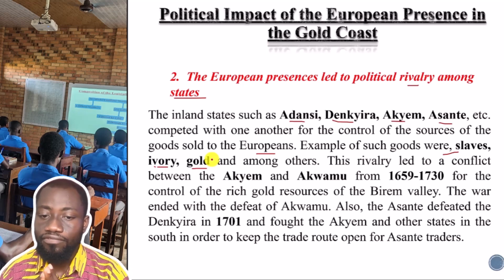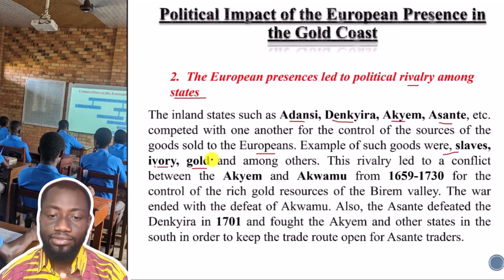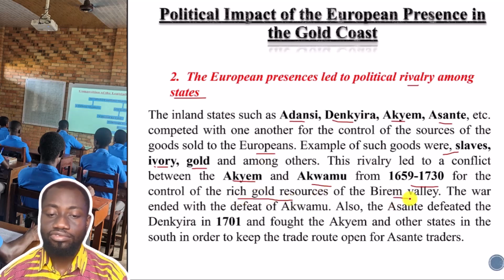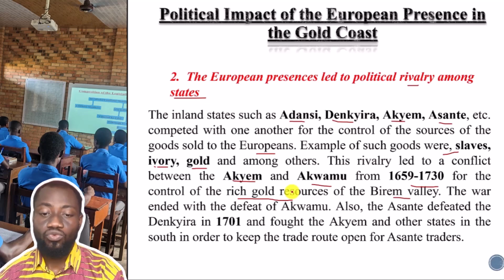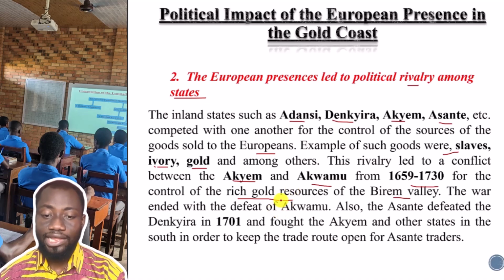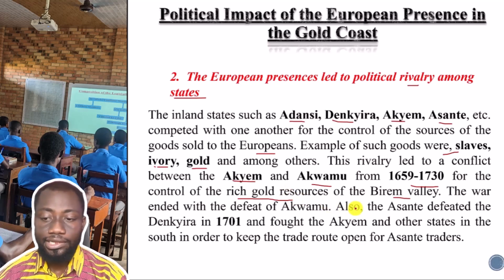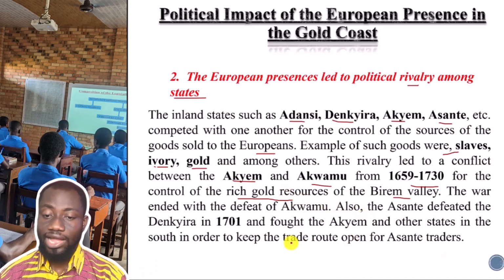Now, an example of this conflict was between the Achim and Akwemu in 1659 to 1630 for the control of the rich gold resources in the Brim Valley. So Achim and Akwemu went to war so that they could get access to the gold at the Brim area. Now, the war ended with the defeat of Akwemu.